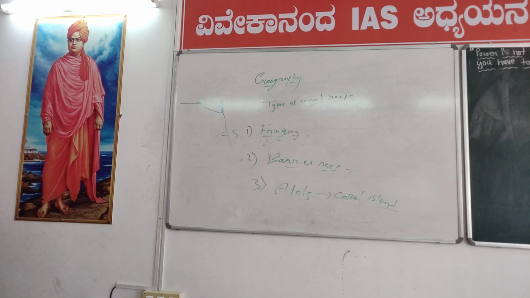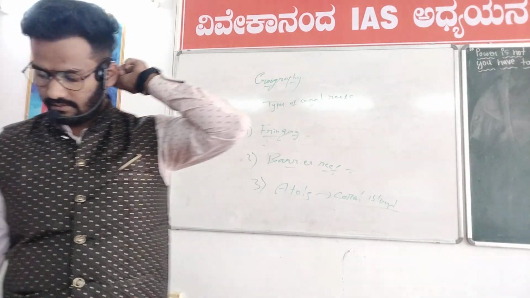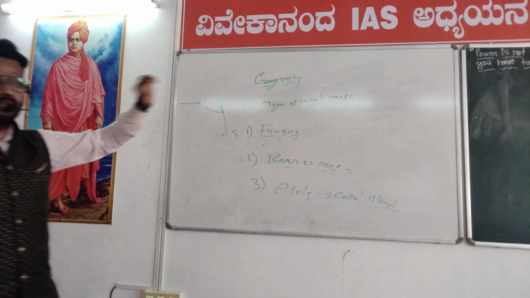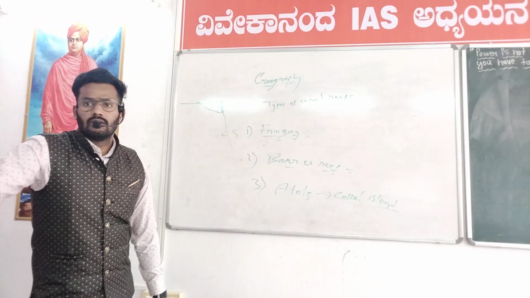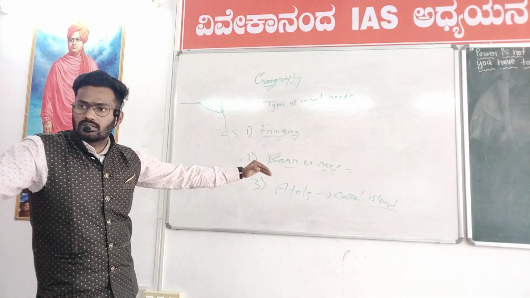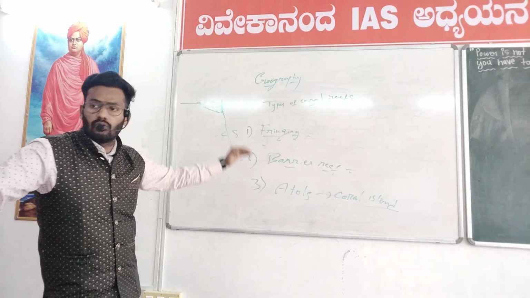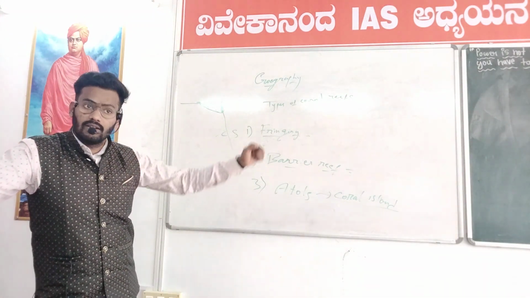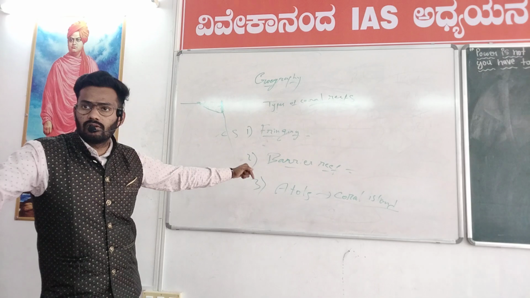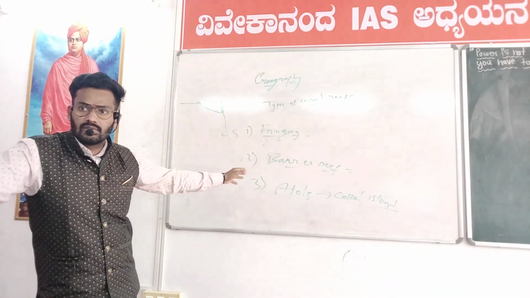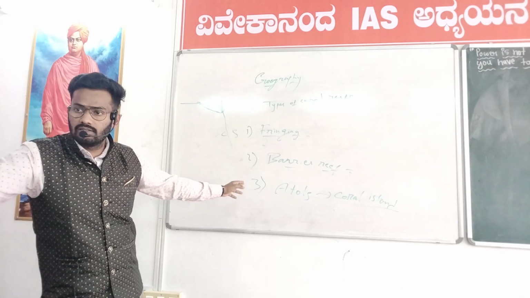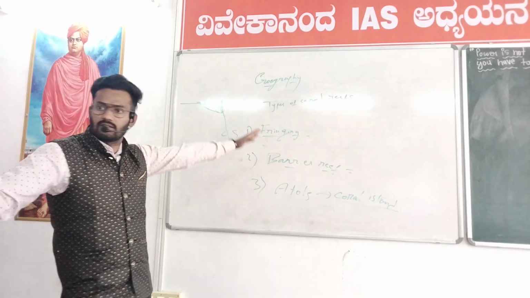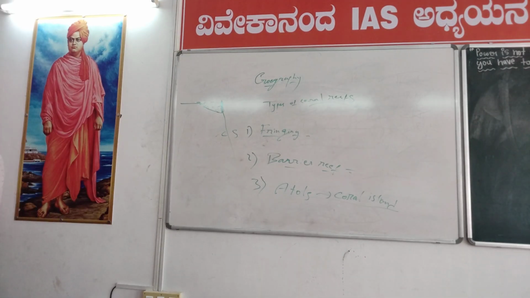Where is the maximum gravity over the earth? At the pole. Minimum gravity at the equator. If we take a vertical section of the earth from surface to crust, and crust to core, does gravity increase or decrease? Increases. But when we enter the core, gravity suddenly stops. There is no gravity at the center of the earth, and maximum gravity just above the center. Gravity is less at the crust. When we go deeper and deeper, gravity increases.